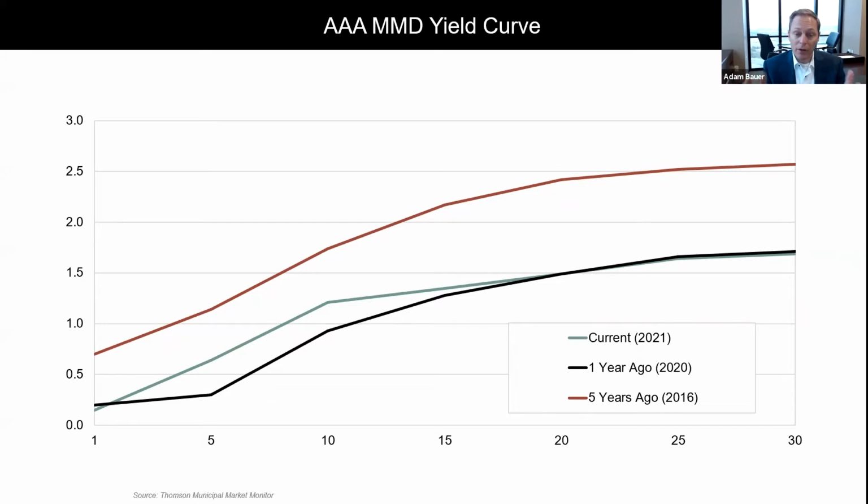Now, the light green line represents currently, 2021. I think what you'll probably notice there is years 2 through 10 have lifted off of where we were 1 year ago, so investors are requiring more yield to loan during those years than they have in a year or so. But then years 10 through 30, it really starts to level out. So we still have a relatively flat yield curve, but years 2 through 10 are a bit higher than they were a year ago.